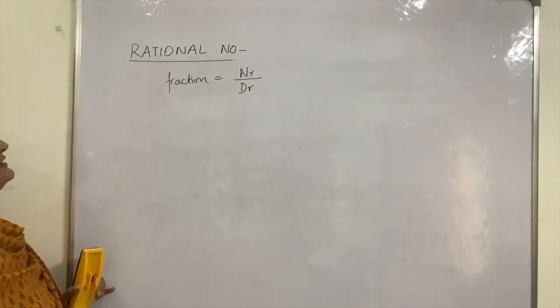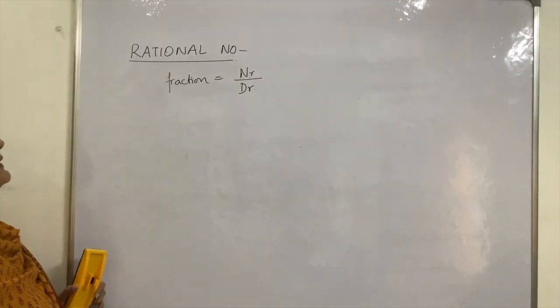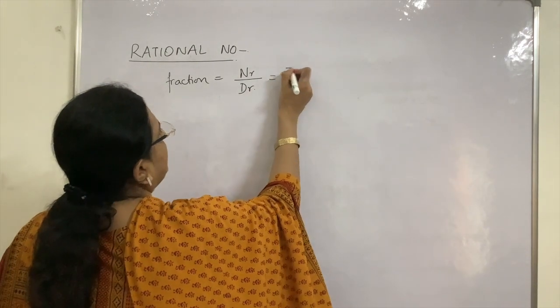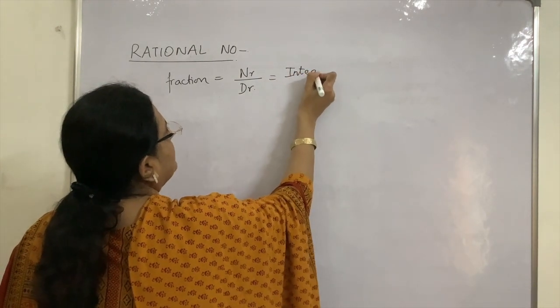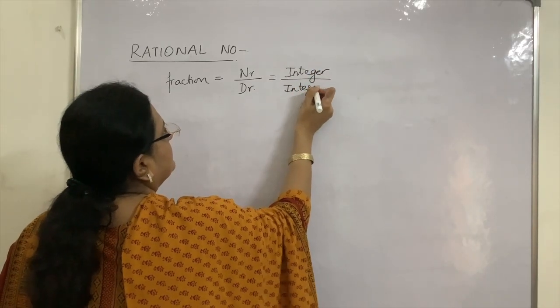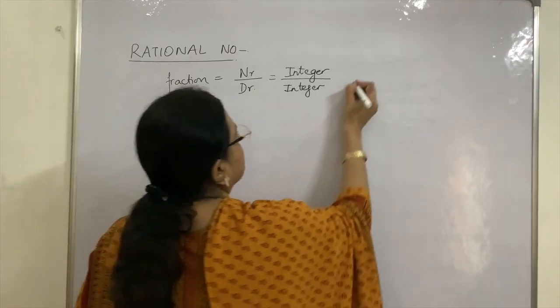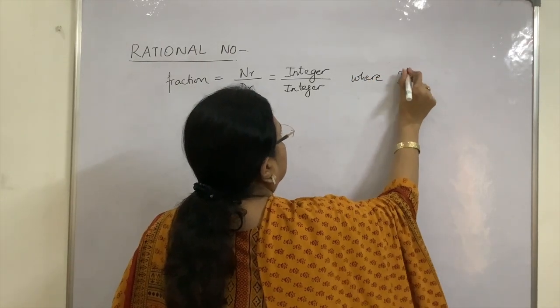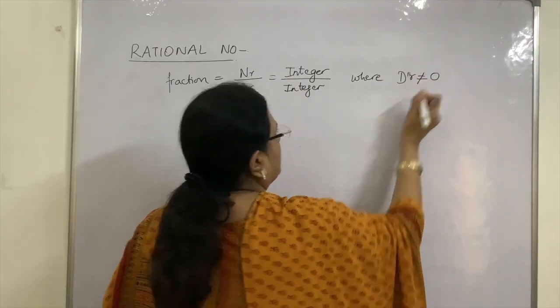So it is a fraction of the form where the upper part is the numerator and the lower part is the denominator, and this has to be an integer divided by integer, and the necessary condition is that the denominator cannot be equal to 0.